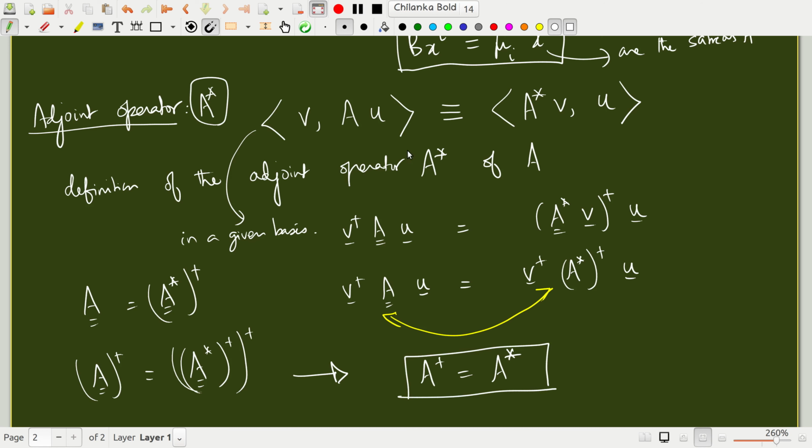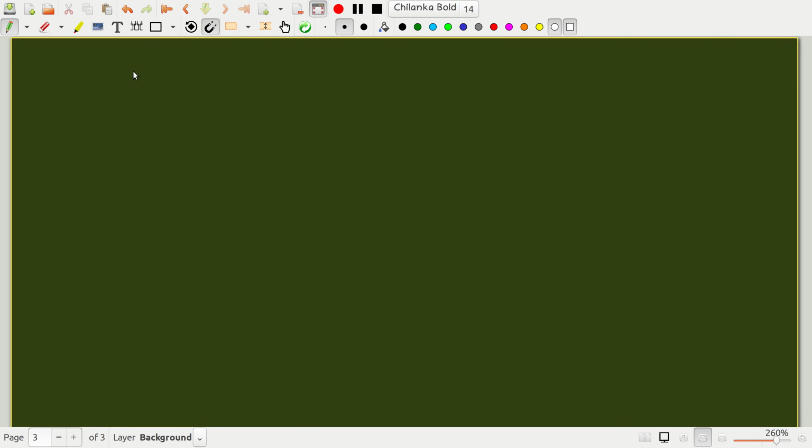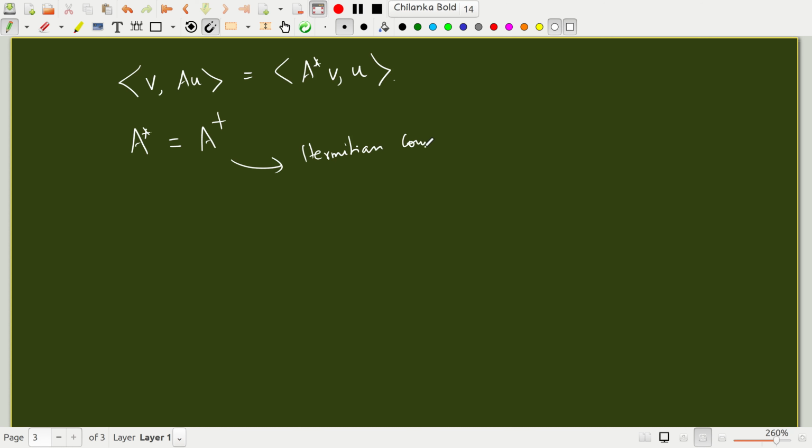So the fundamental definition of an adjoint is this: the inner product of v with A u is the inner product of A star v with u. A star is nothing but A dagger, where A dagger is the Hermitian conjugate of A. If A is equal to A dagger, we call the matrix a Hermitian matrix, or a Hermitian operator.